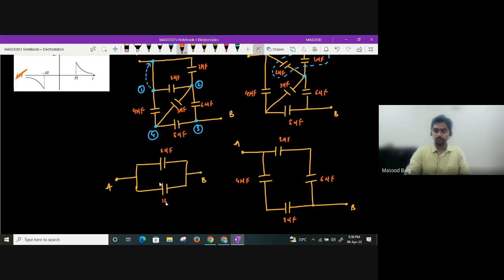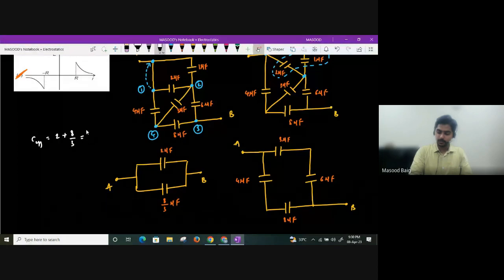32 by 12, no? Will you get 8 by 3 or not again? You will get it as 8 by 3 microfarad. Now, will these both be in parallel or not? Because they both are in parallel, what will C effective value be? It will be 2 plus 8 by 3, guys, which I'll get as 14 by 3 microfarad.